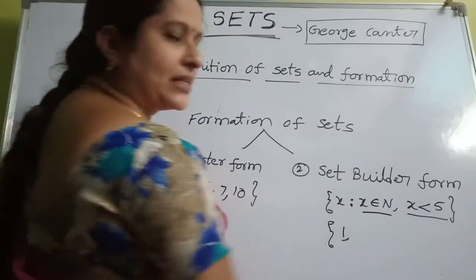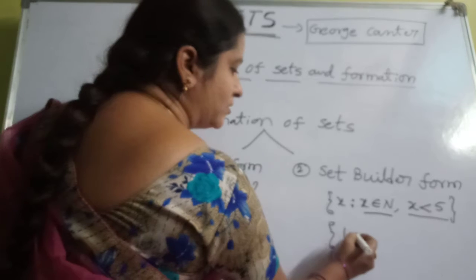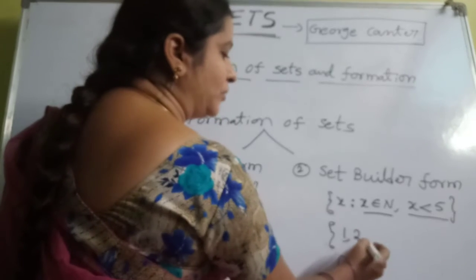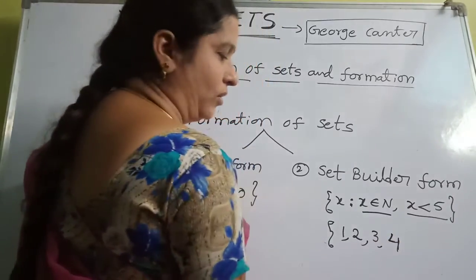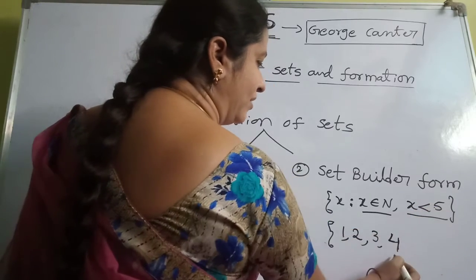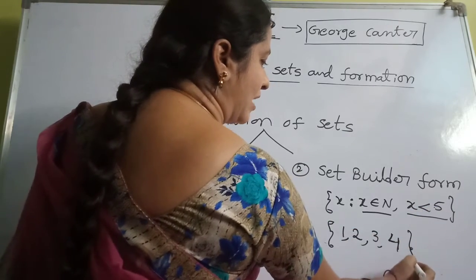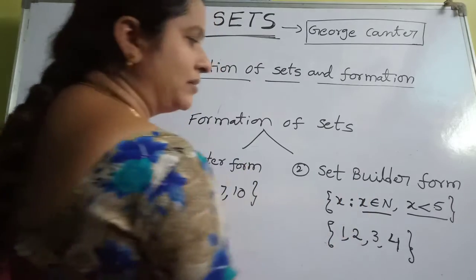So 1, 2, 3, up to the second clue, x less than 5. So less than 5 means only 1, 2, 3, 4, up to 4 only. You can't write the 5 here. So these are the elements of this set.